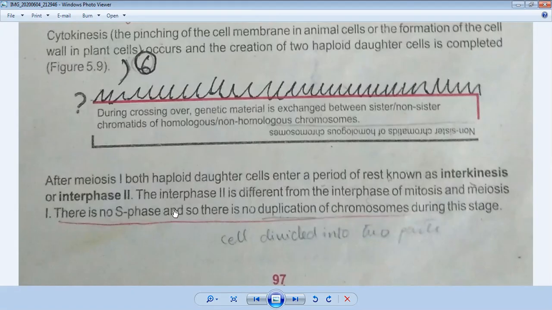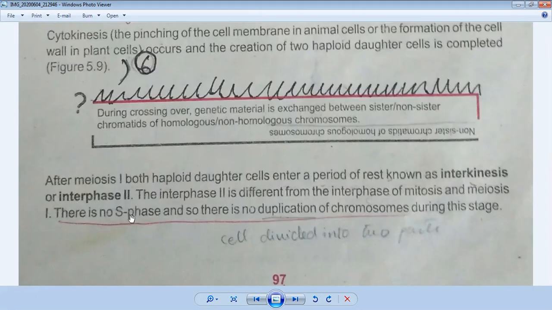What is different? There is no S phase, so there is no duplication of chromosomes during this stage. In mitosis, we have studied that when there is an S phase, chromosomes make copies of themselves.